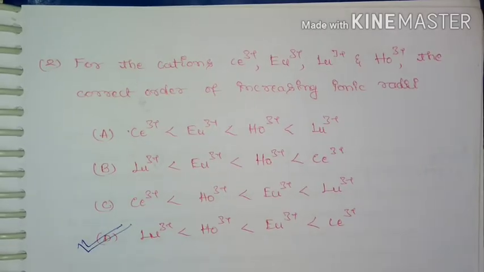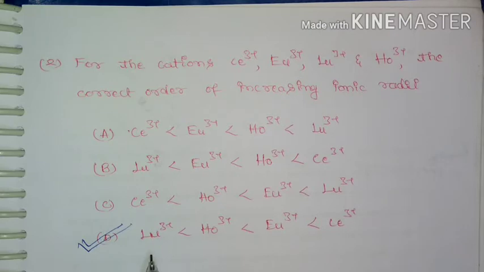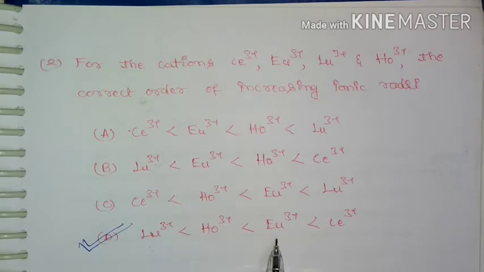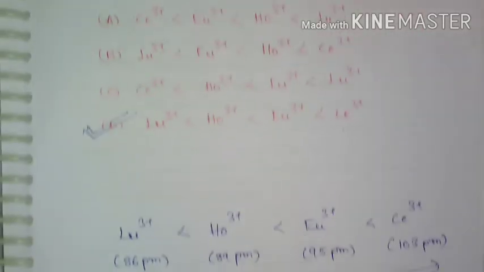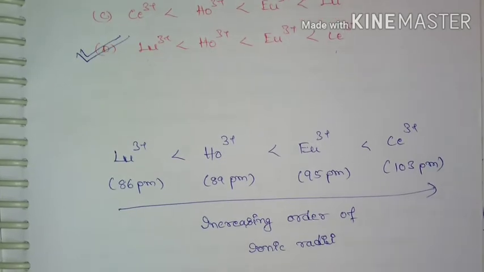Coming to the second question: for the cations cerium 3+, europium 3+, lutetium 3+ and holmium 3+, what is the correct order of increasing ionic radii? The correct option is D, that is lutetium has lesser ionic radius than holmium 3+, which in turn has lesser ionic radius than europium 3+, which in turn has lesser ionic radius than cerium 3+, and here is the series along with their ionic radii.